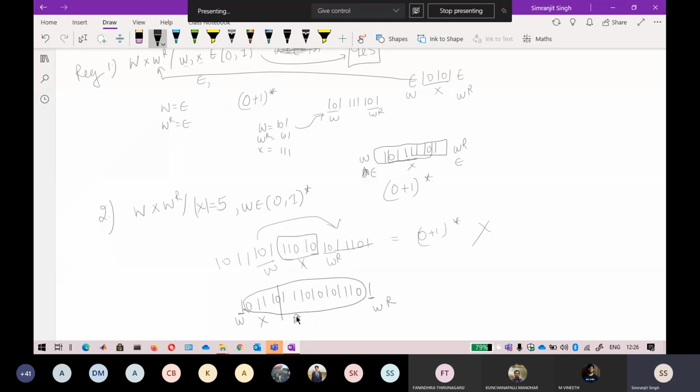Now this particular string does not belong to the language WXWR. Now I'm sure of that. So that is why this is not a regular language, because I have to remember the W so I have to see the WR. So that is why I need a memory for that. Okay. So there goes your explanation for that.